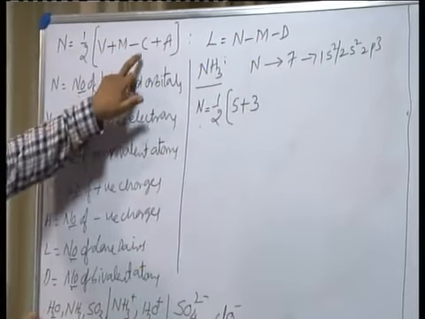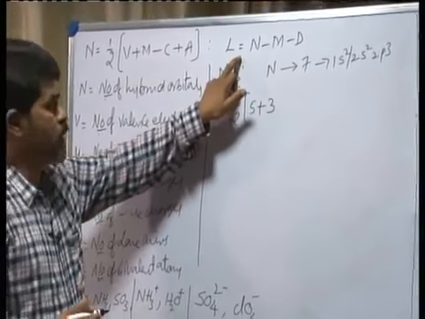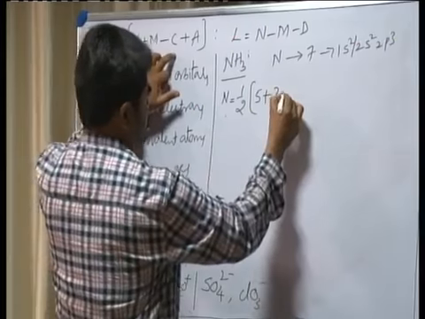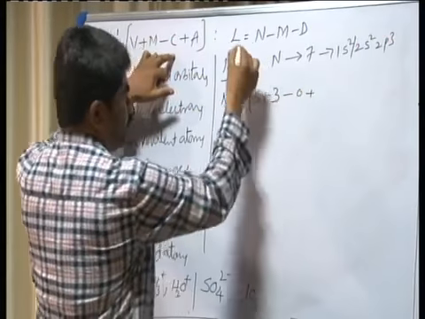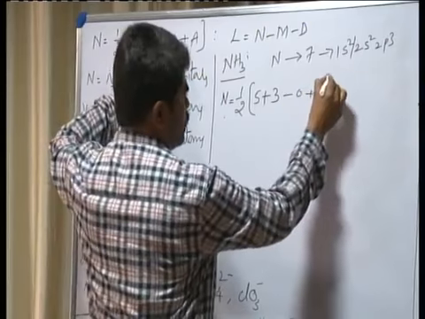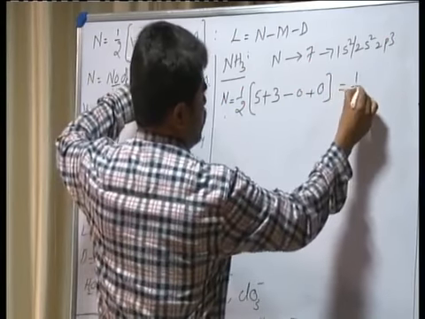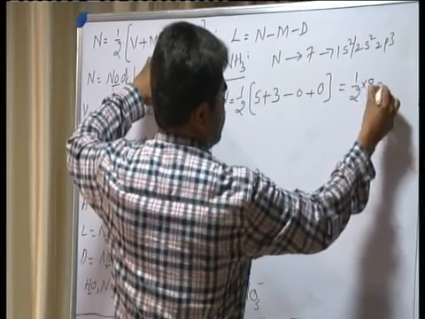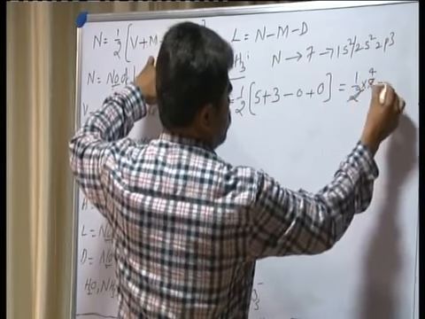5 plus 3. How many positive ions are there in ammonia? No positive ions. So it is 0, minus 0. Any negative charge on ammonia? No. It is again 0 only. So totally half into 8, that is equal to 4.